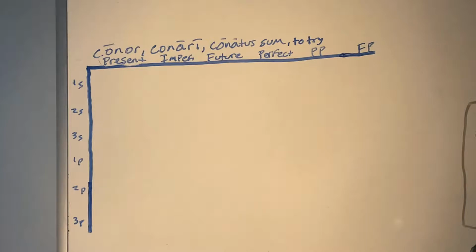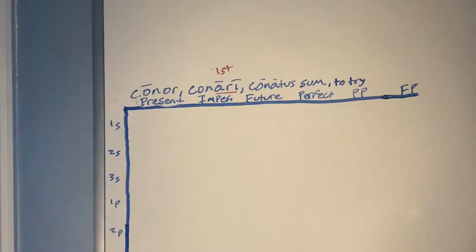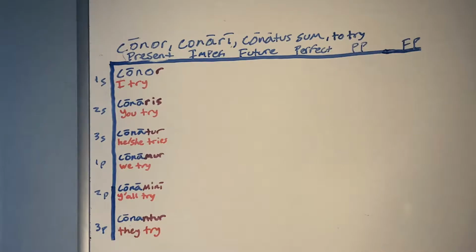Each of the different columns is a different tense, and each of the different rows will be a different person. First, just as a reminder, conor is a first conjugation deponent verb, and we know this because of the ending of the infinitive, which is the re ending. So now let's start with the present family. If you were to conjugate conor in the present, it would be conor, conaris, conatur, conamur, conamini, and conantur.